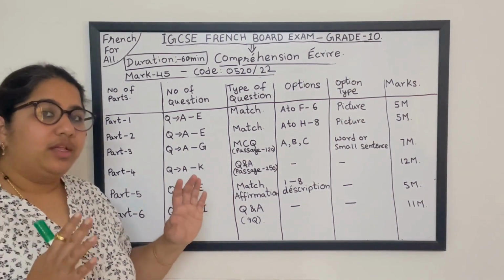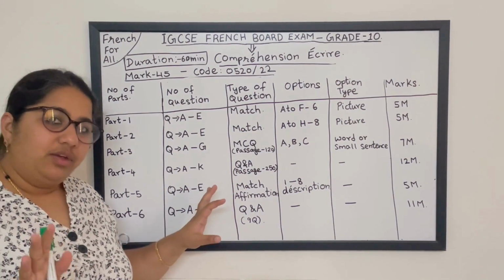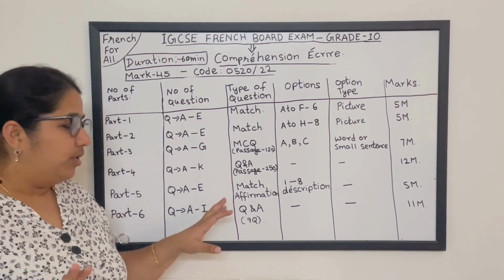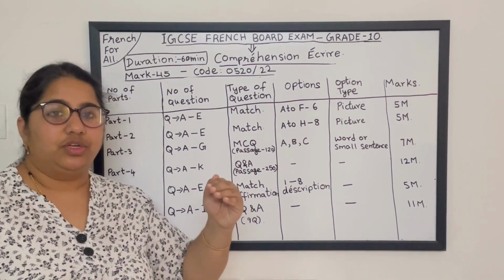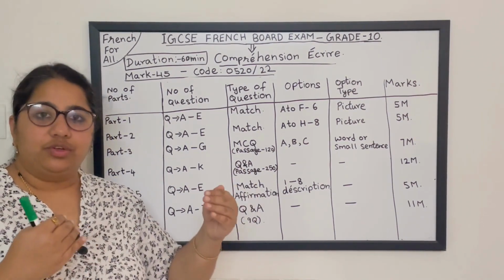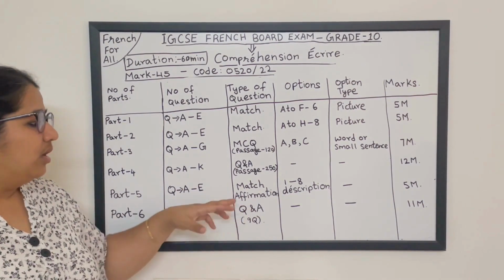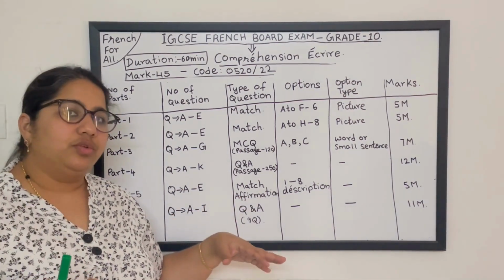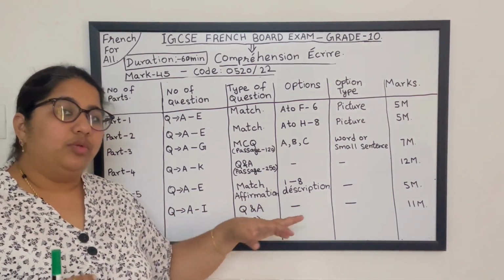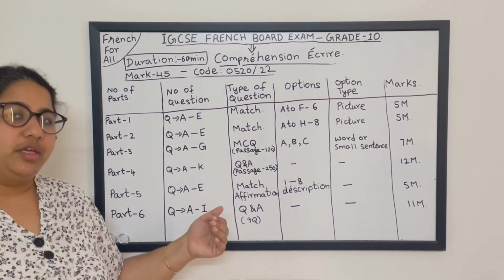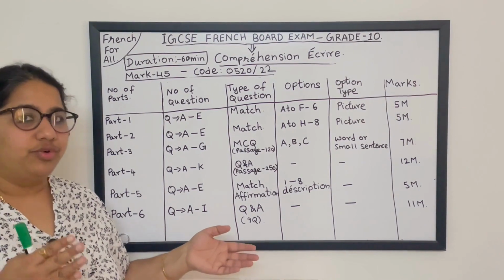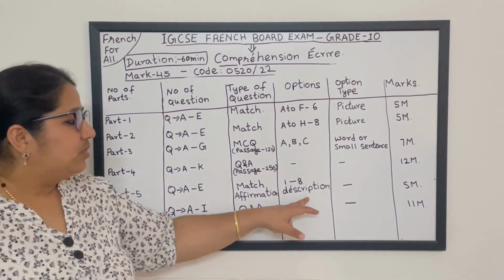So how are the questions going to be? It is again going to be match the following, but it is going to be in the affirmation form. Each section is going to be more than 3 to 4 sentences, and 8 options are going to be there, and the descriptions will be given. Again it will contain some 4 to 5 sentences.